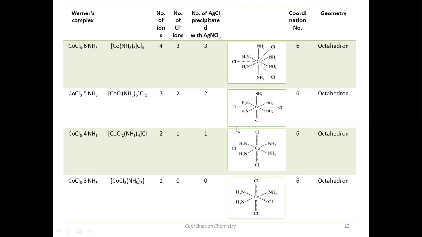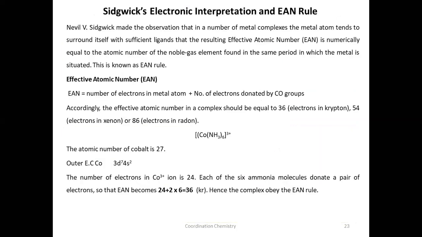This is about Werner's theory. Now let us see another theory, that is Sidgwick's theory. Sidgwick's theory is the electronic interpretation, and he has given the EAN rule. According to Sidgwick, he made this observation that in a number of metal complexes, the metal atom always tends to surround itself with a sufficient number of ligands such that its effective atomic number is equal to the atomic number of the noble gas found in that same period.